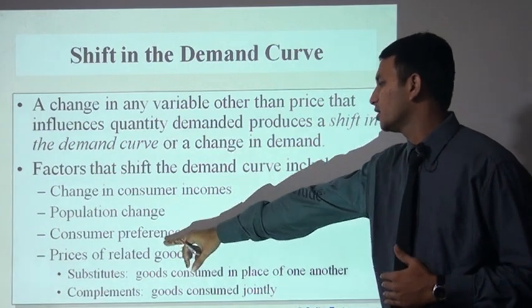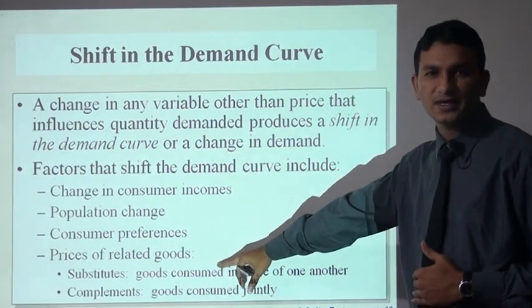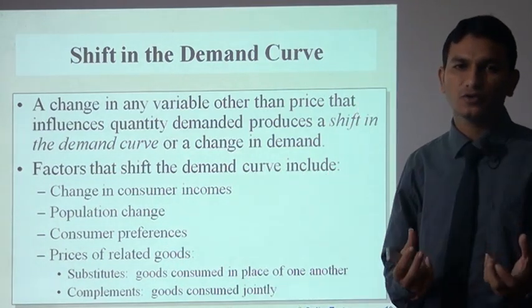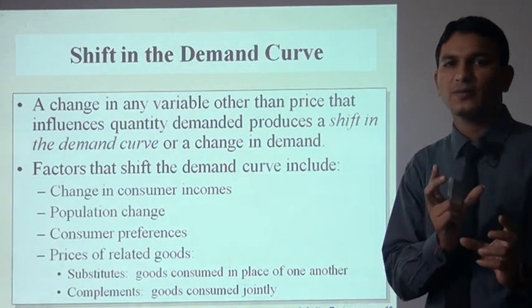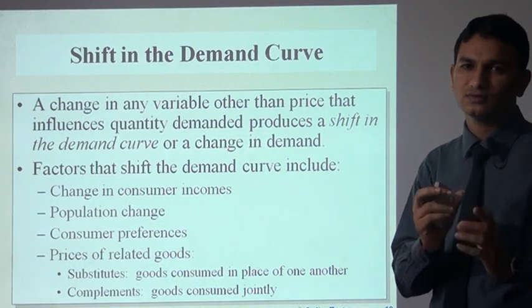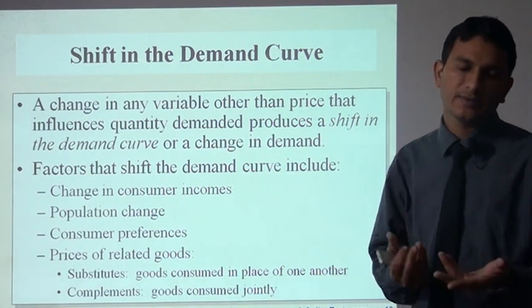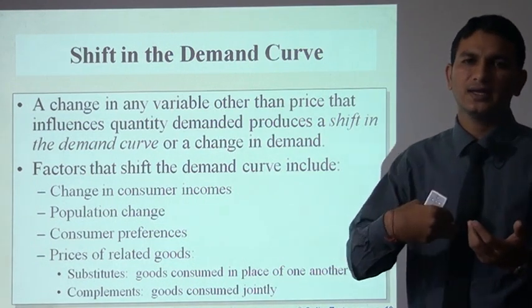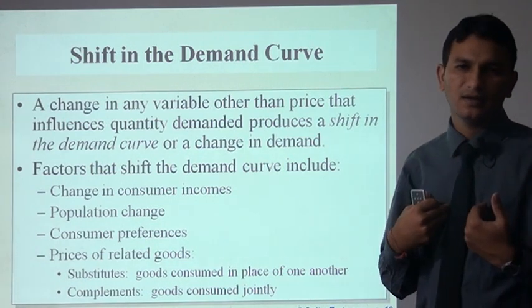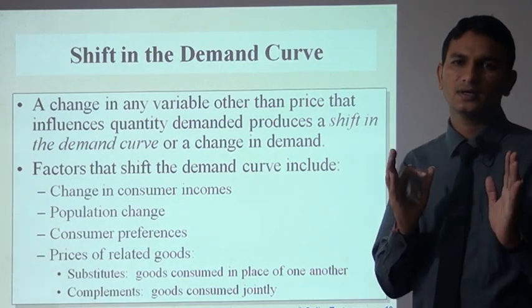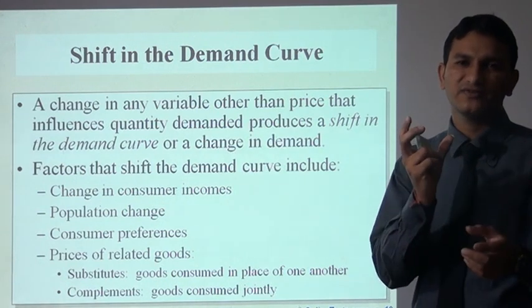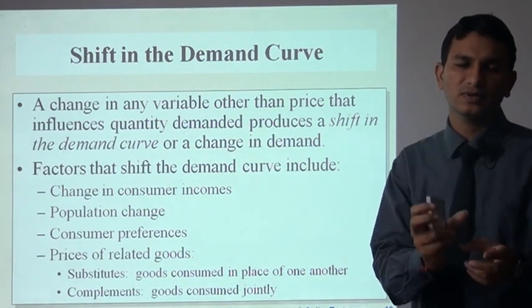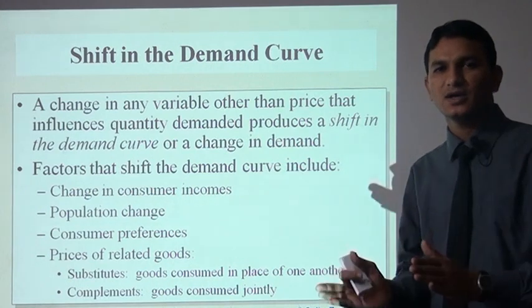Consumer preference, and price of related goods, means whatever goods are substitutes, their price will affect the demand. For example, if I regularly travel by rail, but the price or rate of buses decreases, I will shift to the bus.